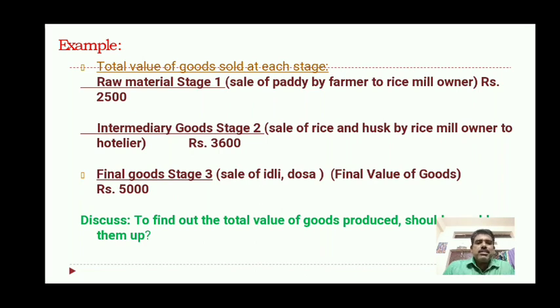But we do not add all the amounts to our GDP. We take only the final goods of rupees 5000. The remaining 2 are already included in the finished goods, that's why we do not consider those 2 stages.